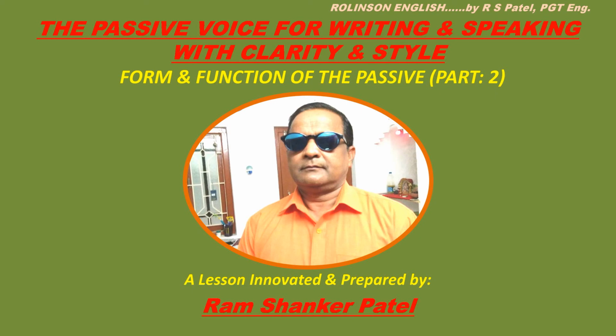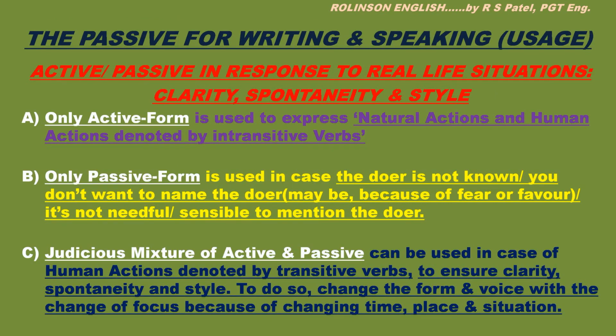Let us now see how to use passives. In case of using passives, the situations may be put in three groups. The first group of situations is where only the active form is used, and that is to express natural actions and human actions denoted by intransitive verbs. Natural actions, as the wind blows, the water flows.